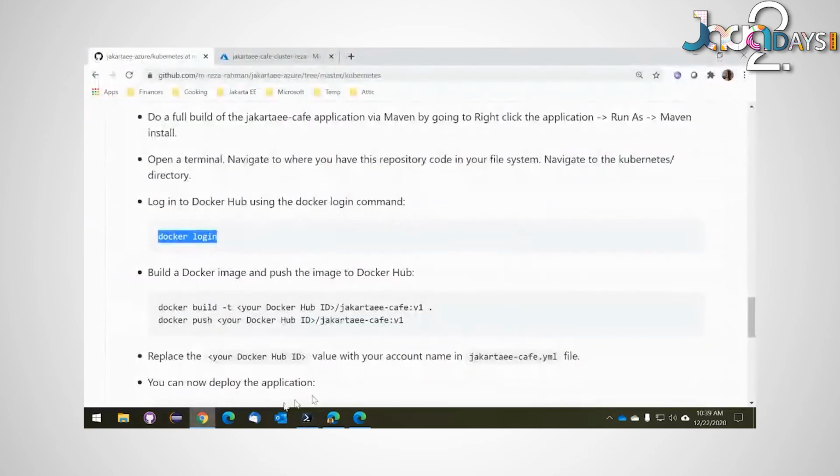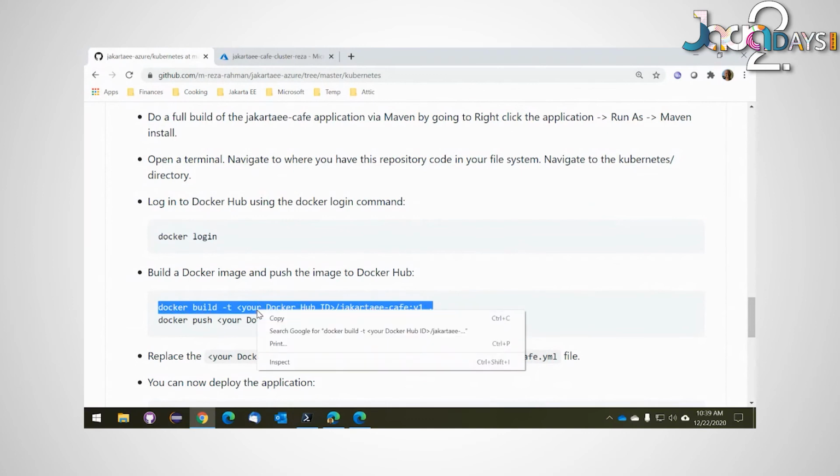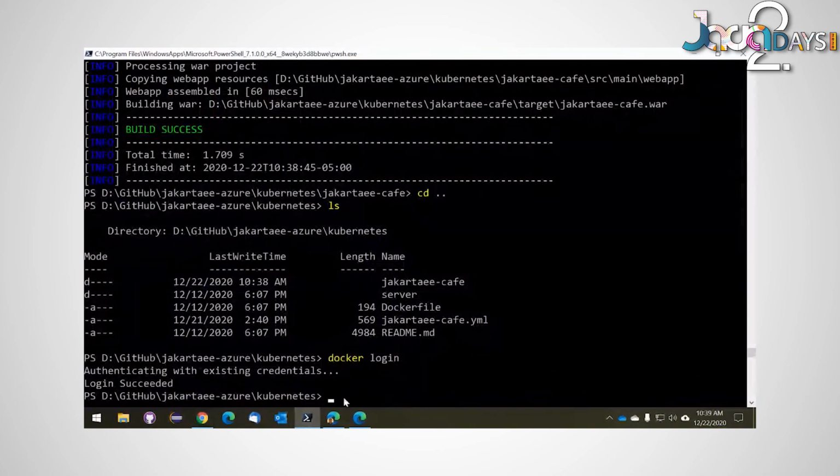So the first step to do that is to actually build your image. And I'll show you what a Docker image actually looks like and what it means. For now, just take my word for it. I will explain the syntax of what I'm doing. So this is docker build. So this is building a Docker image.